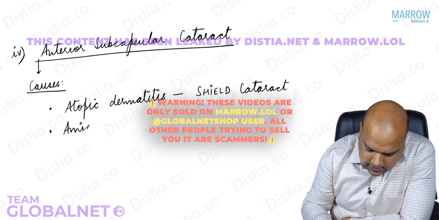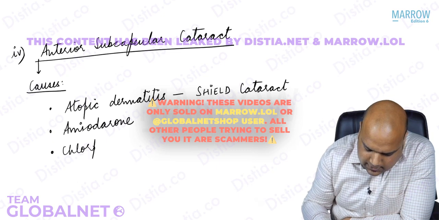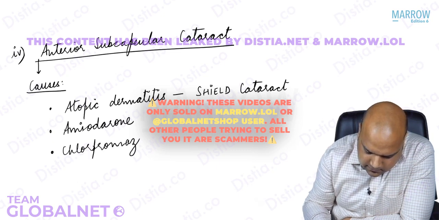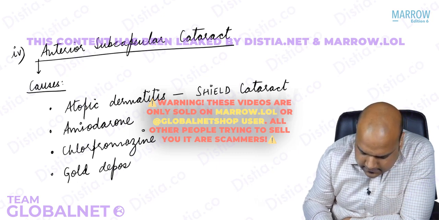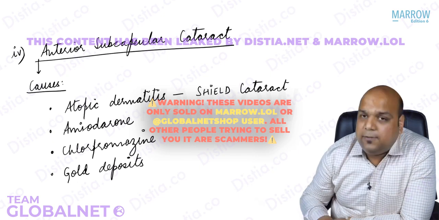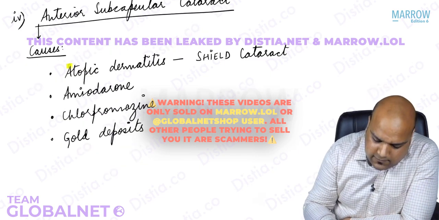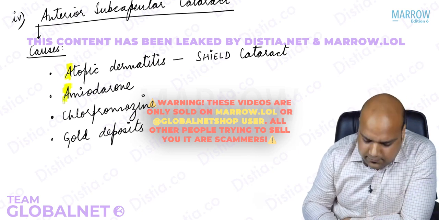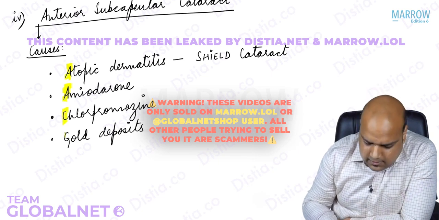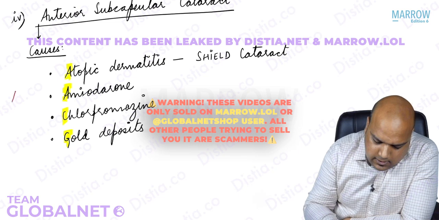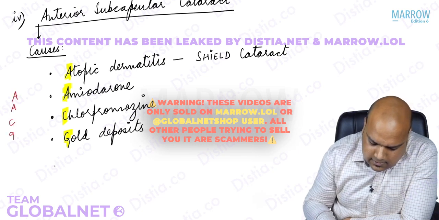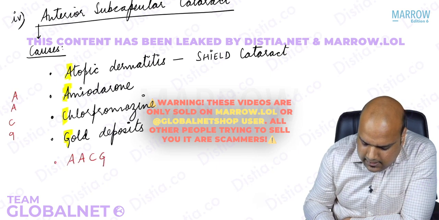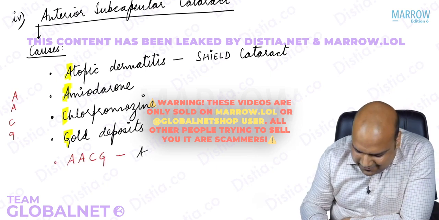Then the drug amiodarone, chlorpromazine, gold deposits. Okay, these are the 4 important causes. Now the mnemonic which is forming, everybody, is A for atopic dermatitis, A for amiodarone, C for chlorpromazine, G for gold deposits. AACG. And that's the 5th cause, AACG. What is the 5th cause? Acute